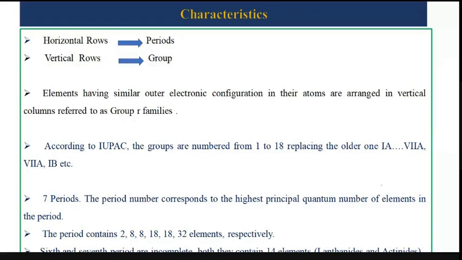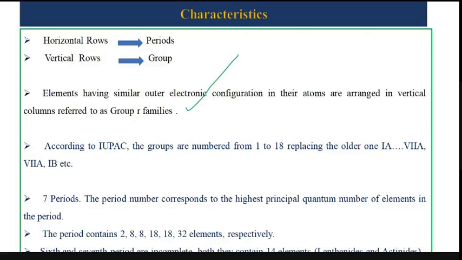Right, याद ये रखिएगा, the second point: the elements which have the same outer electronic configurations are arranged in a vertical column. The elements having similar outer electronic configurations in their atoms are arranged in a vertical column referred to as a group or family. So we can say that if you put the elements of the same electronic configurations together, they will be repeated in a vertical column, and those columns will be called groups or families.